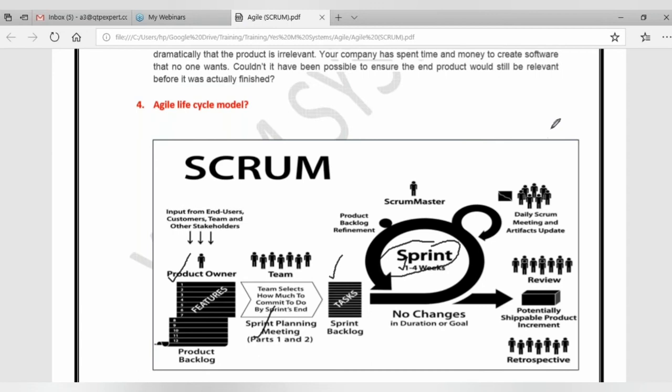If you have short durations, you will get feedback from the end user on a very regular basis. If you have a longer duration, then you will also get the feedback a little late, and you may have to do a lot of rework. To avoid that problem, most companies choose the sprint duration as 2 weeks. The sprint can be called a round or an iteration, or you can call it by any name. It is nothing but a duration here.